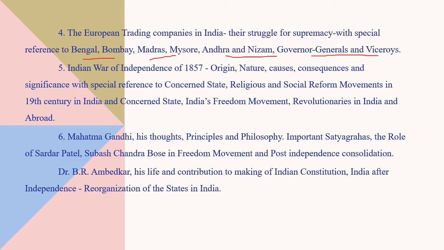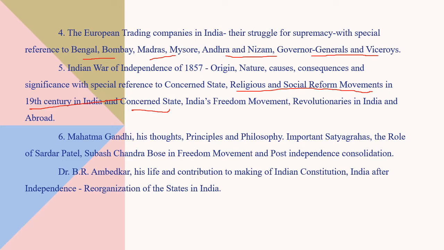What is its nature? And what are the consequences? What is its significance in the further movements that developed the feeling of nationalism in Indians, mainly concerned to this state, and also religious and social reform movements in the 19th century in India and also in our concerned state, that means mainly the Telugu region, Andhra Pradesh.